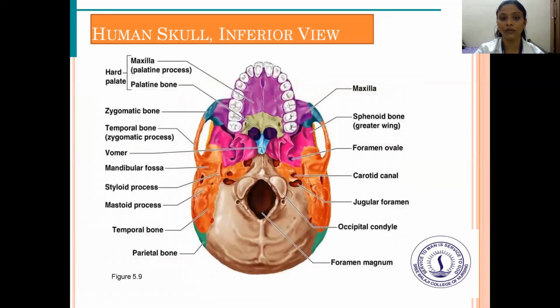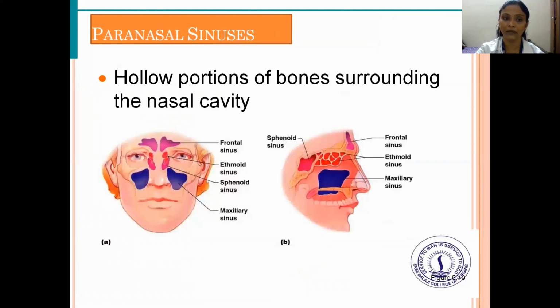Next is the inferior view. In the inferior view, you can see the hard palate, that is the maxilla, palatine process, palatine bone, zygomatic bone, temporal bone, vomer, mandibular fossa, styloid process, mastoid process, temporal bone, parietal bone, maxilla, sphenoid bone, foramen ovale, carotid canal, jugular foramen, occipital condyle, and foramen magnum. This is the inferior view of the human skull.